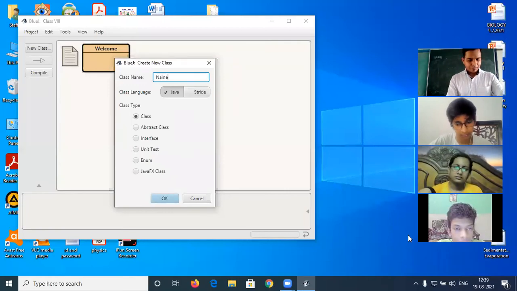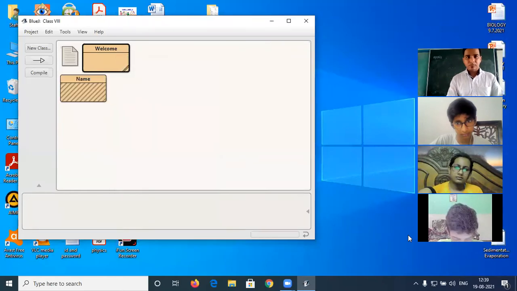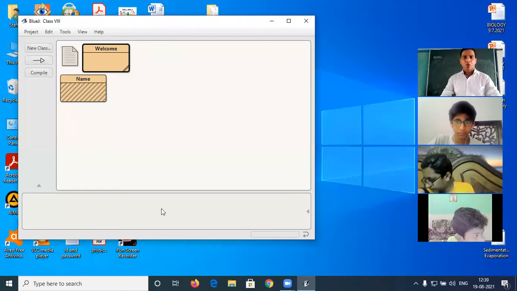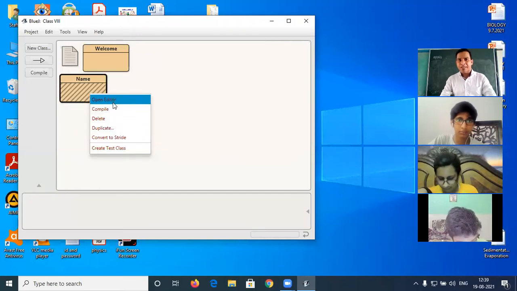Class name will be name. That program is available on page number 62. Again, just see here how we have to remove the existing code.